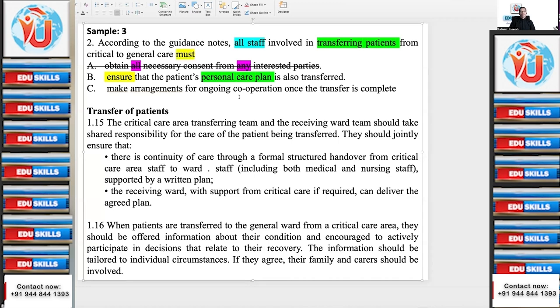The third one is ongoing cooperation. Ongoing cooperation when? Once the transfer is complete. Once the transfer is complete means this is speaking about something after the transfer.